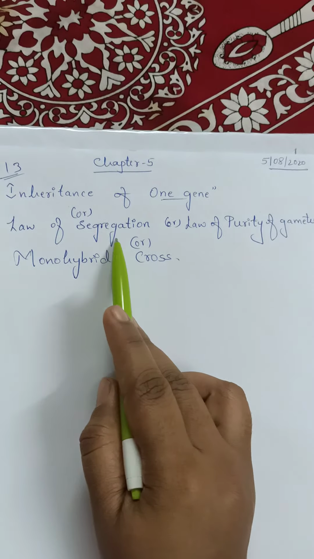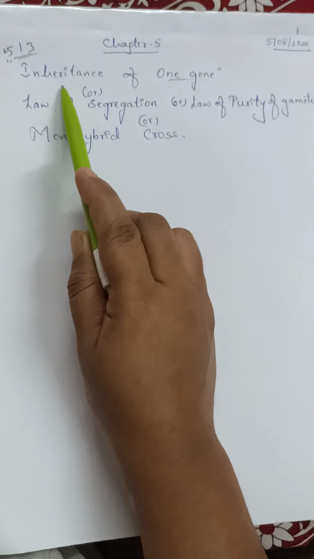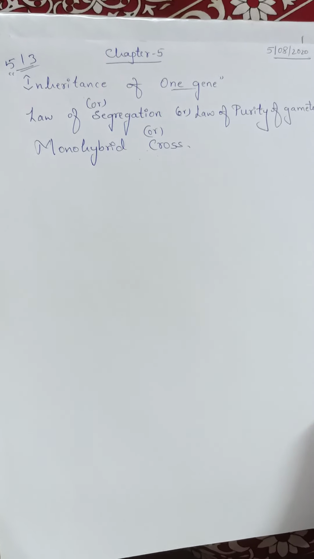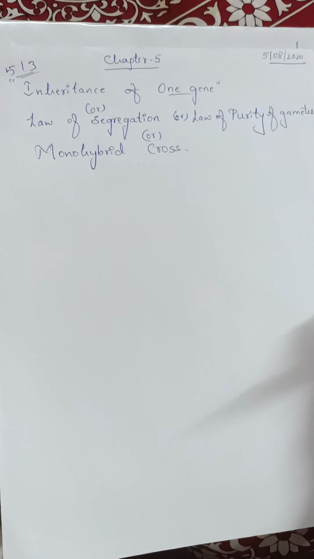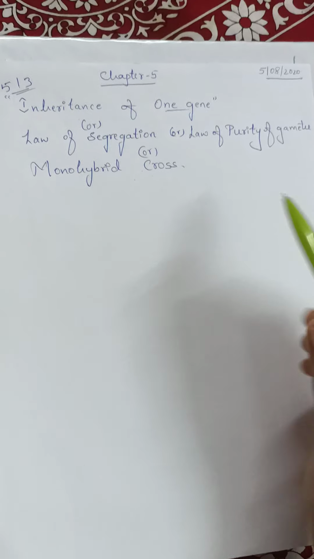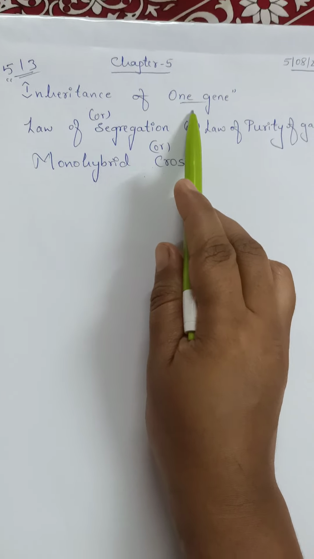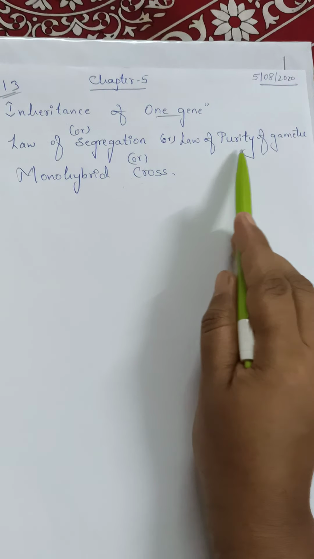You already know that Mendel conducted several experiments in garden pea plant in order to study about inheritance concept, that is how actually the character transfer from parents to offsprings. So in order to study that, he conducted several experiments. In that, one such experiment is inheritance of one gene or law of segregation, law of purity of gametes.